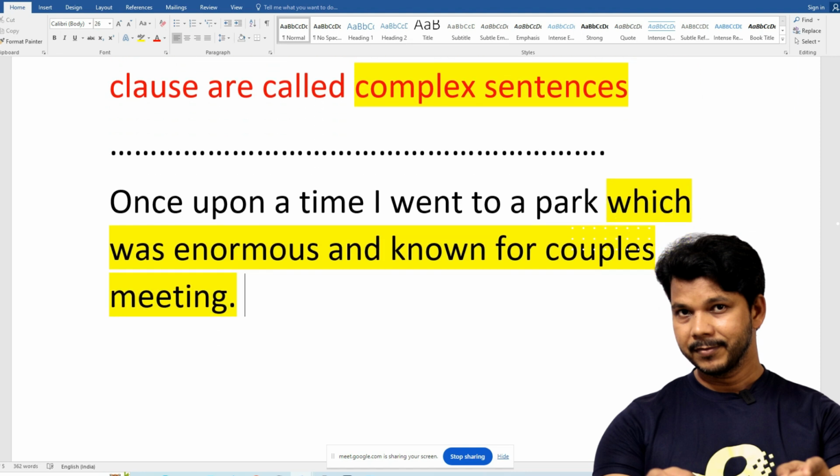So can you imagine good writing without clauses? I don't think so. Somehow you have to put a relative pronoun. Somehow you have to use phrases also. I'm just talking about clauses. After that, I'll talk about phrases too. Sometimes we don't use a relative pronoun, but we give extra information without any relative pronoun, in the form of phrases like adjective phrase, prepositional phrase, such phrases. So this is the magic.